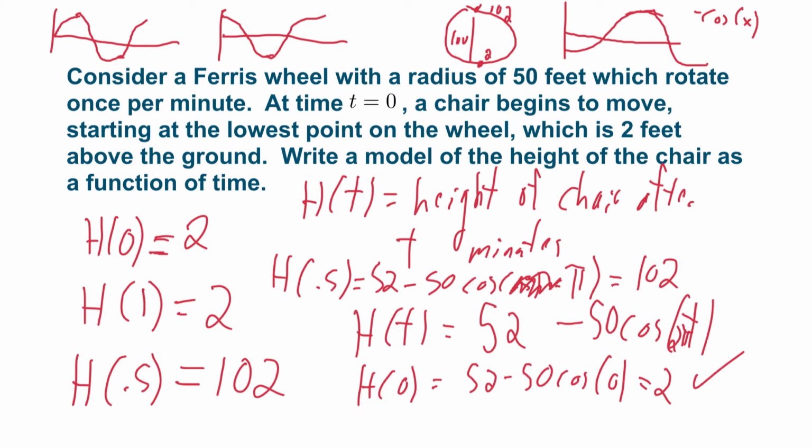So our final correct model here is 52 minus 50 times cosine of 2 pi t. And the 2 pi there is to represent the fact that after 1 minute, I've done a full cycle. So I want 1 minute to correspond to 2 pi radians, which is how long it takes me to do one cycle.